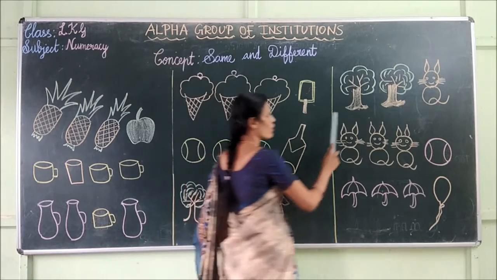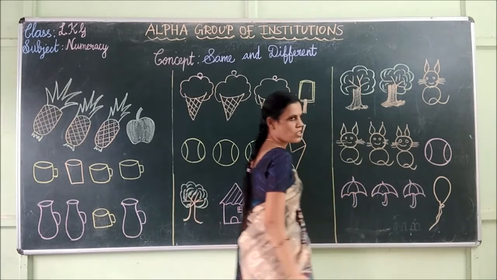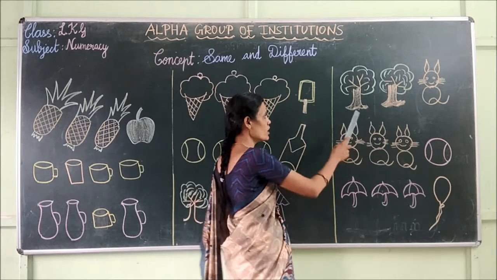Next, here we have two trees and another one is cat. Cat does not belong to this group. Cat is different from this group.